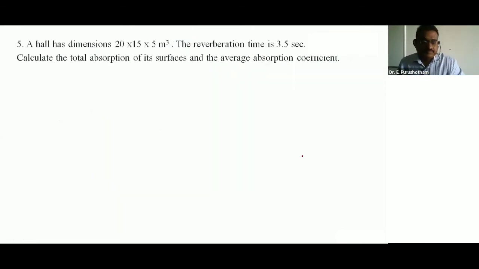So, the last problem in unit 2. A hall has dimensions 20 by 15 by 5 meter cube. The reverberation time is 3.5 seconds. Calculate the total absorption of its surfaces and the average absorption coefficient. So here also there are two parts: total absorption and the average absorption coefficient.